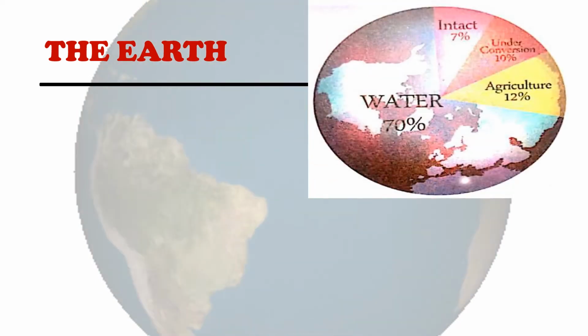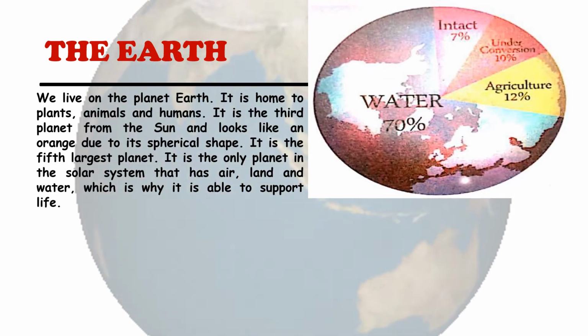Now it's time to know something about our planet, the Earth. We live on the Earth planet, right? It is home to plants, animals and humans. And it is the 3rd planet from the Sun and looks like an orange. You can see the shape of this planet is like an orange, the spherical shape. And it is the 5th largest planet in our solar family.